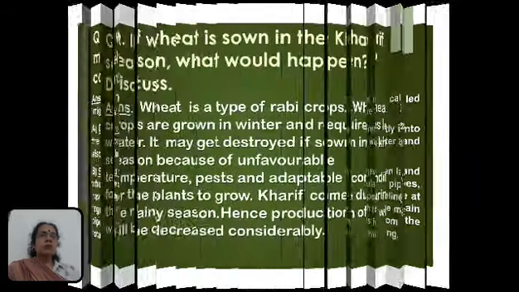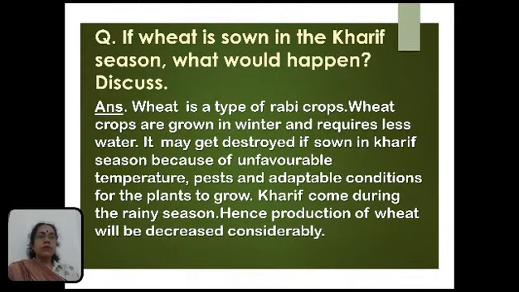Now our next question is, if wheat is sown in the Kharif season, what would happen? Discuss. Children, I think all of you can remember what is the meaning of Kharif season. Okay, Kharif season means the rainy season. Wheat is a type of rabi crop. Rabi crops are those crops which grow in the winter and generally require less water.